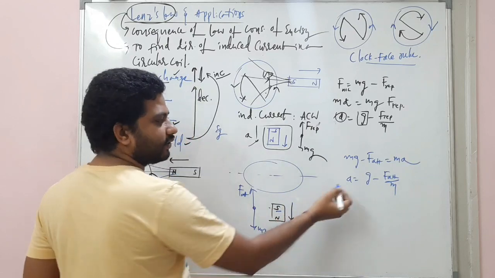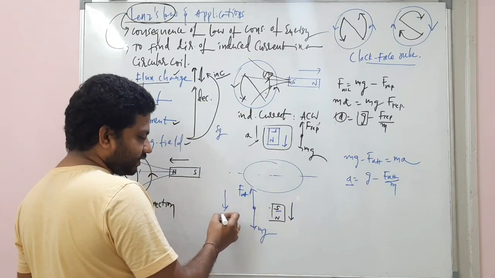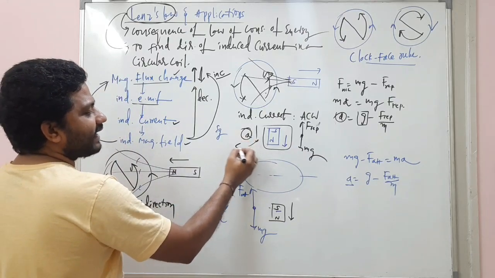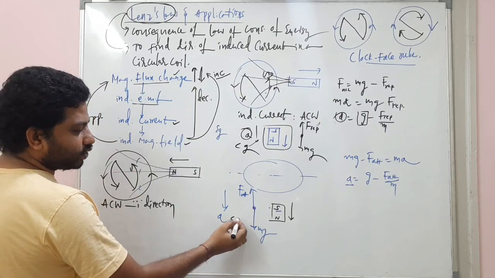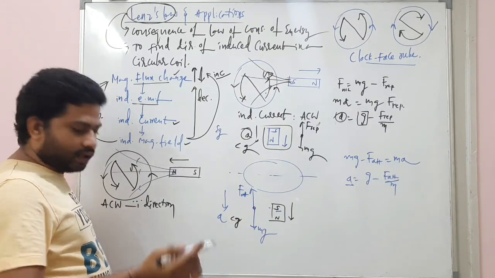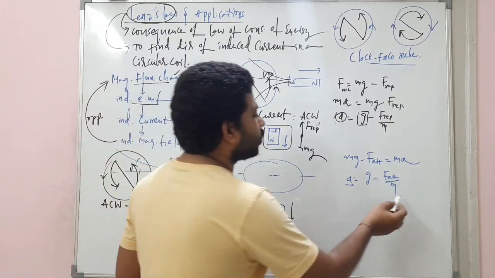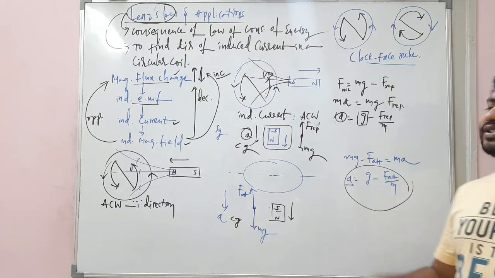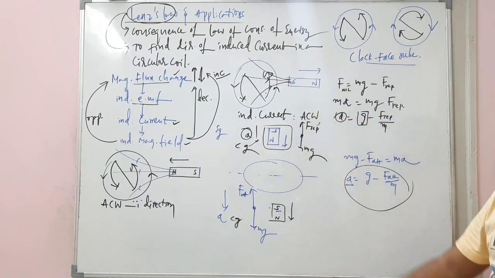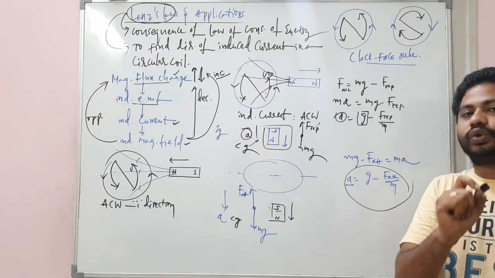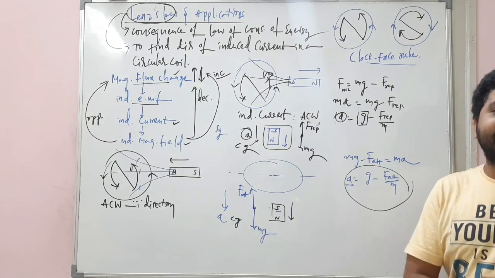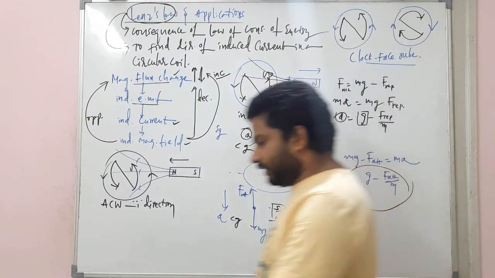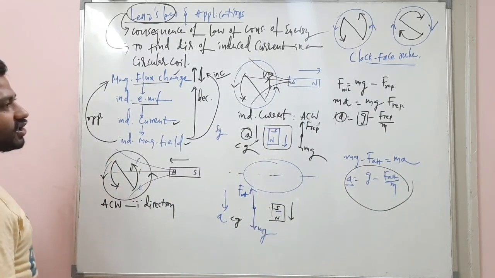So with what acceleration does it come down? This acceleration is lesser than acceleration due to gravity, and the earlier acceleration is also lesser than acceleration due to gravity. I hope you understand this, my dear students. So with what acceleration is the magnet coming through the coil? Less than acceleration due to gravity. Okay, and the last application in the Lenz law we will discuss, and our next topic is motional EMF.